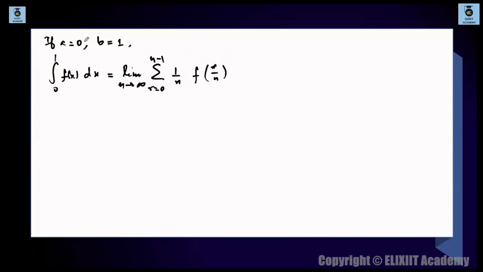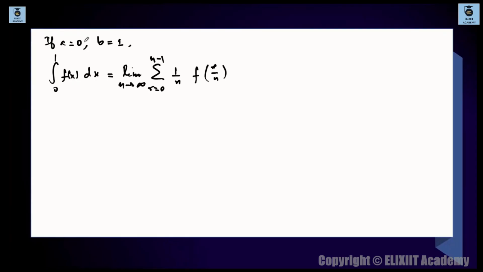Sorry, this integral 0 to 1 fx dx will be limit n tends to infinity, summation r is equal to 0 to n minus 1, 1 by n times of f of r by n. And from here only you get lots of questions of limit.